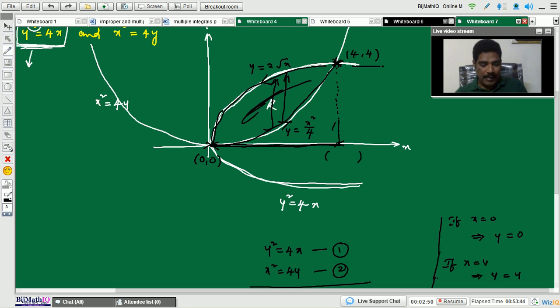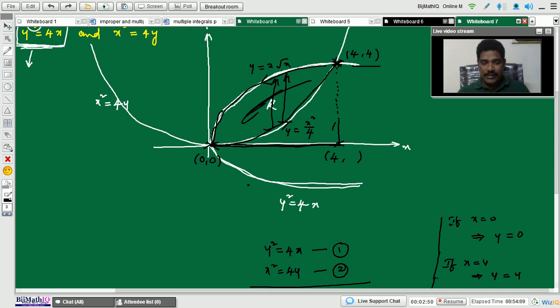Next, the projection of this point on the x-axis is (4, 0), because on the x-axis y was 0. So here what are the x limits? 0 to 4. These are the x limits, right?